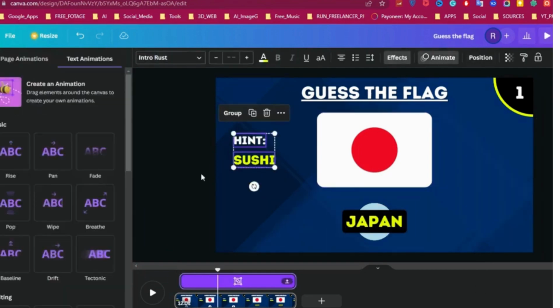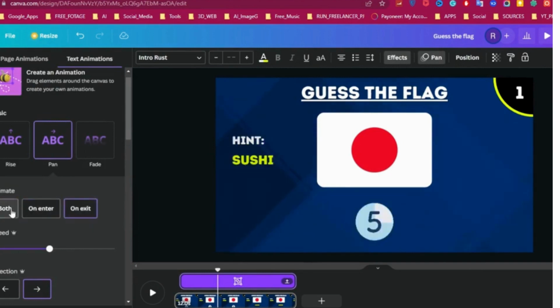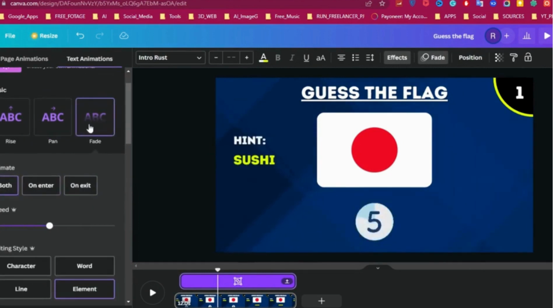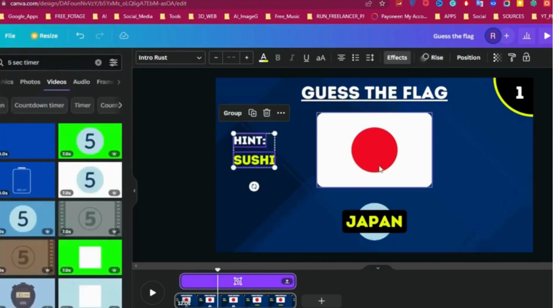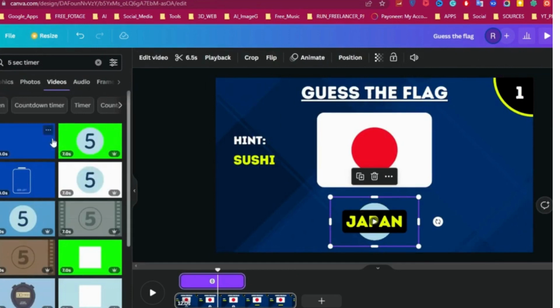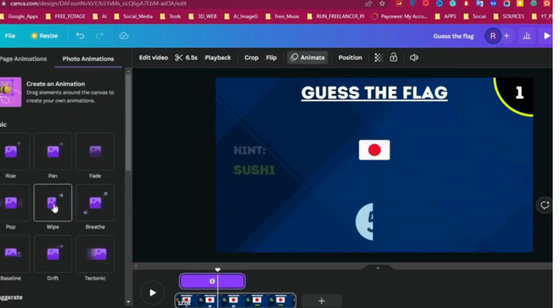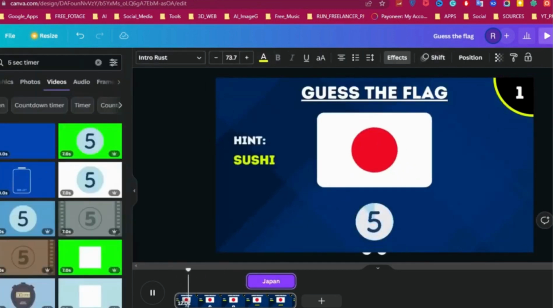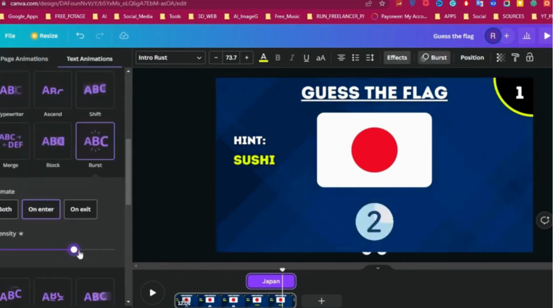Now select both hint text and click on animation section. Then select any animation that you like. Do the same process for flag, timer, and country text. Now let's see the result. That's good, but I want to adjust the text animation time.